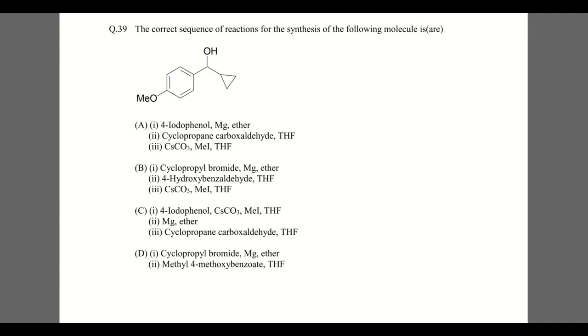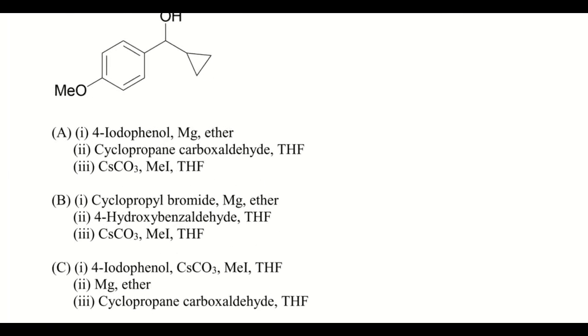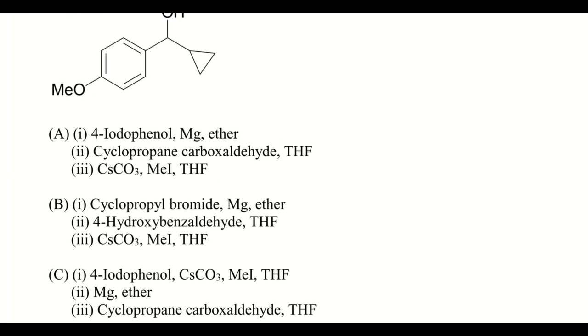The correct sequence of the reaction for the synthesis of the following molecule is or are. You have to find the correct sequence of the reaction. So when we go into the first option, iodophenol, when we treat with the Grignard reagent, what happens here? There will be MgI.